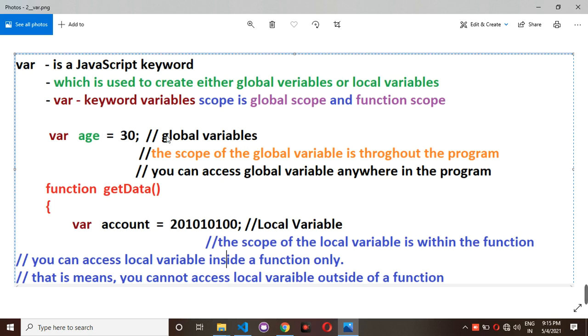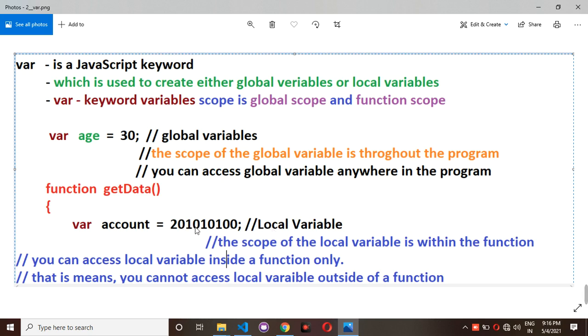The scope of a global variable is throughout the program, which means you can access a global variable anywhere in the program. There are no restrictions. In the same way, here I have created var account equal to a value. Here you have created one variable, and this variable is a local variable.